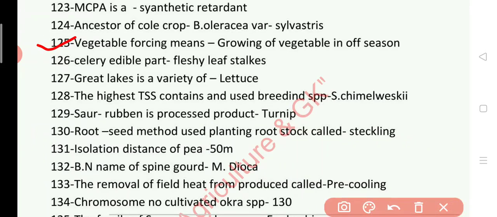Next question 126. Celery edible part is fleshy leaf stalk. Great Lakes is a variety of lettuce. The highest TSS contains and uses breeding species is S. chmielewskii.